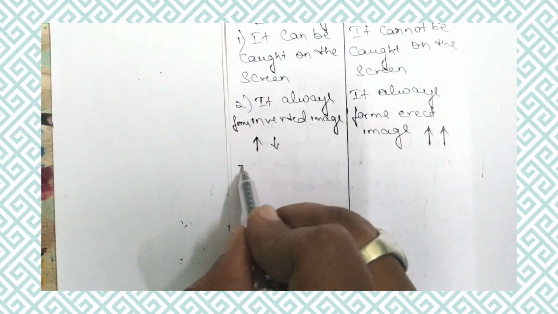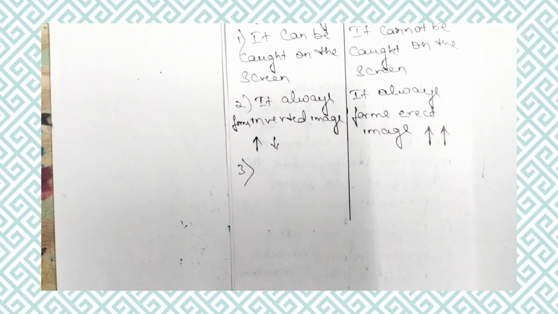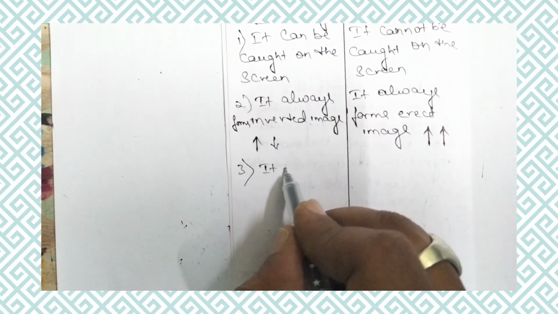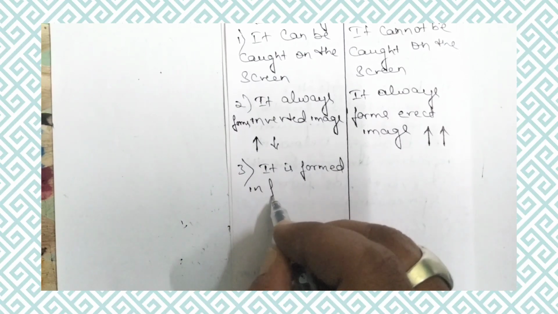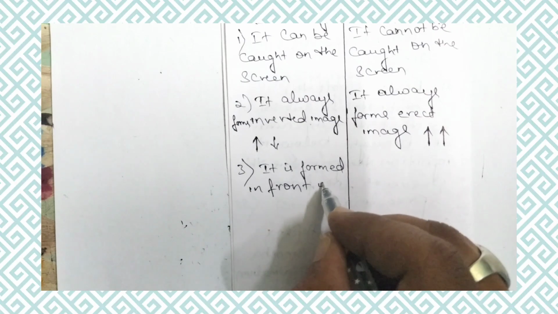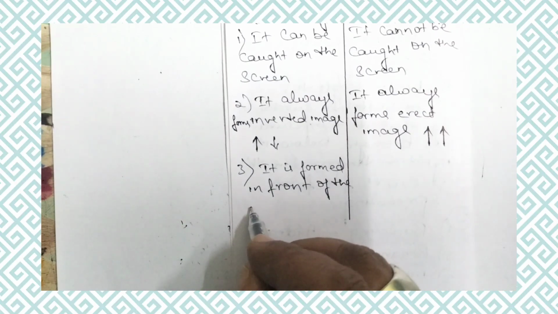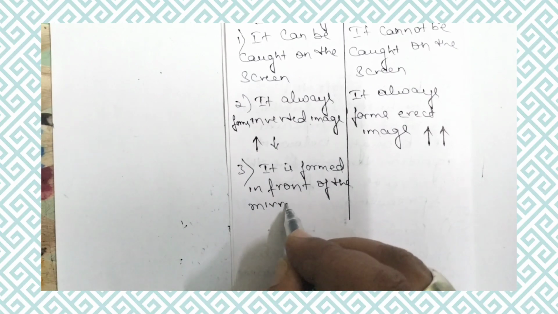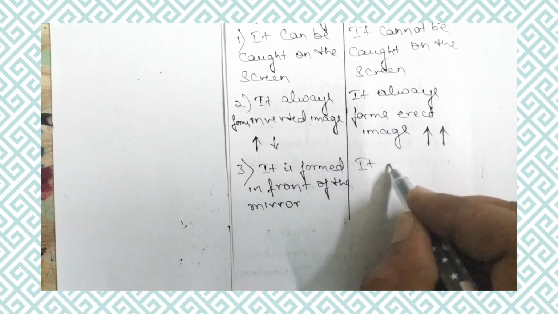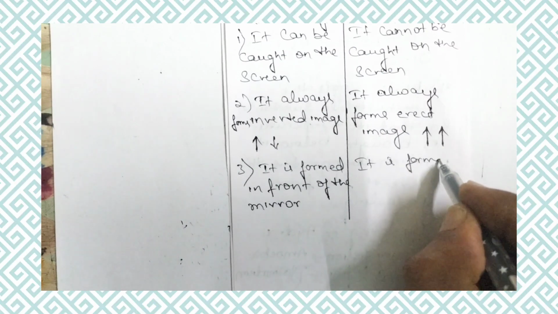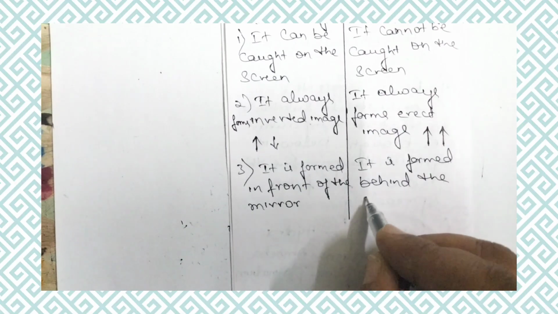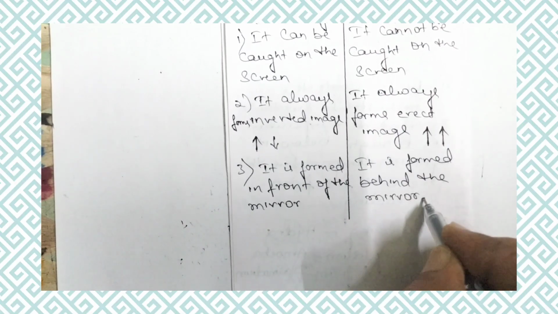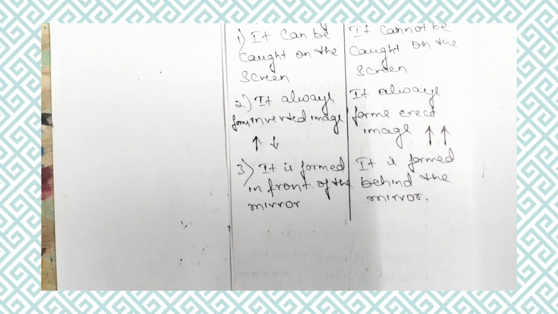Then coming to the third difference between real image and virtual image: a real image is formed in front of the retina, in front of the mirror. A virtual image is formed behind the mirror. So like this we have to make a difference of real image and virtual image.